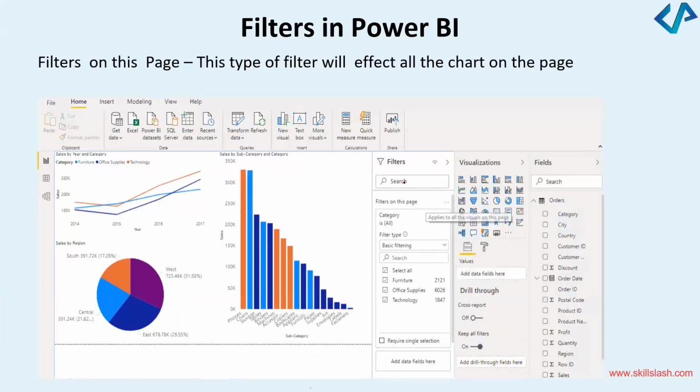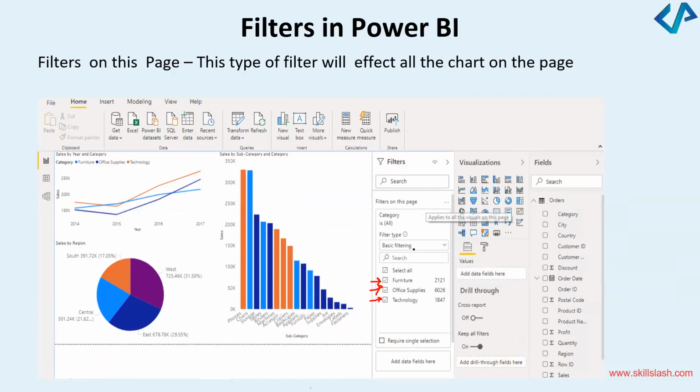You can apply the filters on the page. What will happen if you apply a filter on the page is that it will affect all the charts on this page, all the charts. So for example, on this, what I wanted to see was the furniture, office supplies, and technology. So what I did, I put a tick on this.